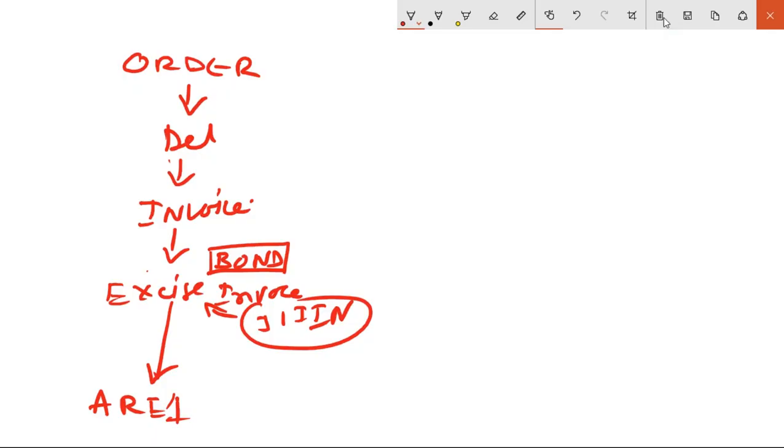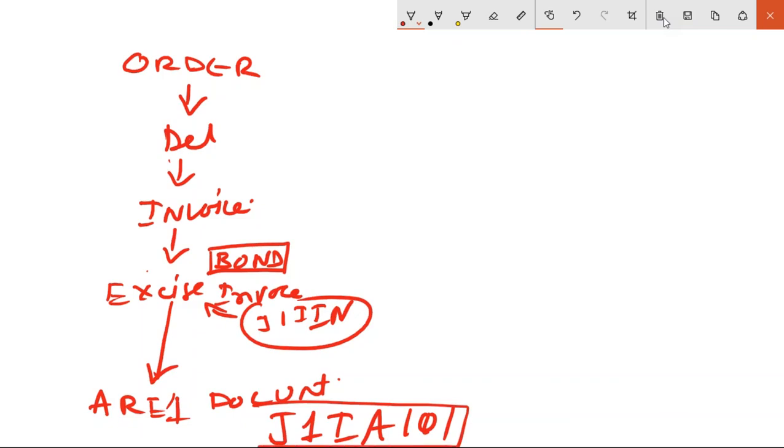And how do you create an ARE1 document? The T code is J1IA101. As I told you, weird T codes. It's a challenge to remember the T codes themselves.